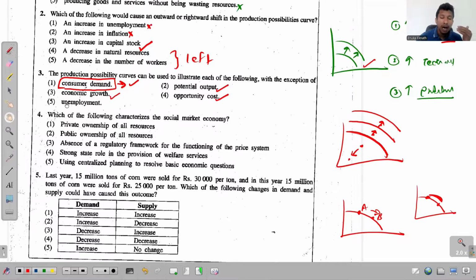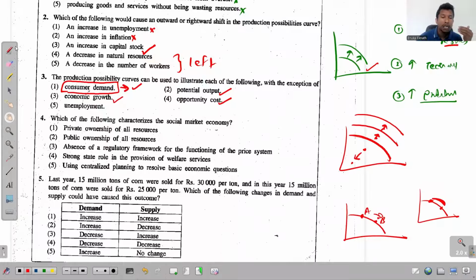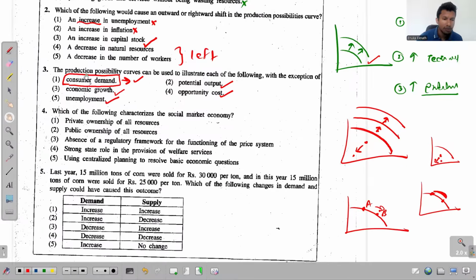Unemployment. I showed you how to represent unemployment. If it's just unemployment, you can plot a point inside the PPC. But like in the second question, if unemployment increases, you can move this point further inside to represent an increase in unemployment. So somehow unemployment is something that we can present using the PPC.